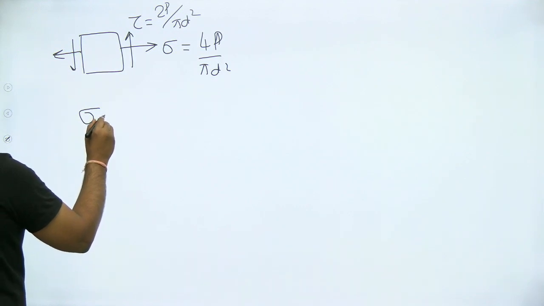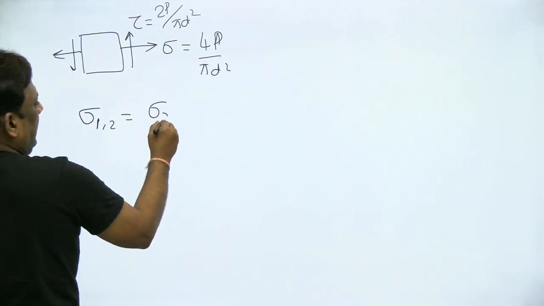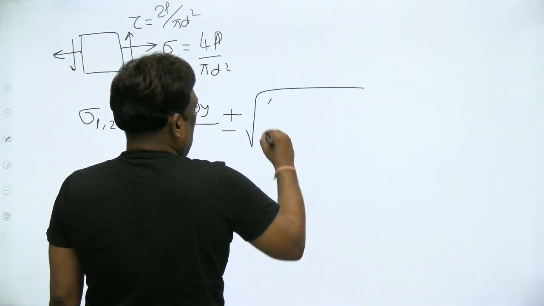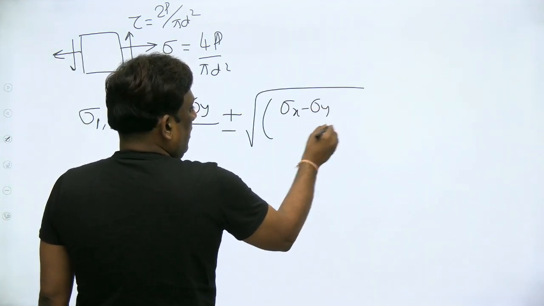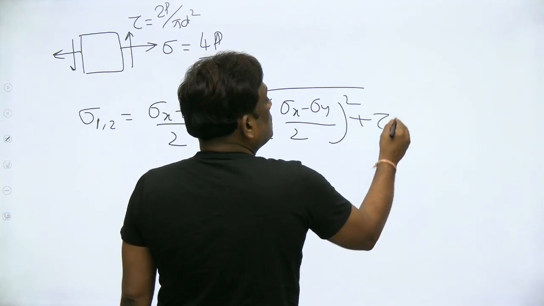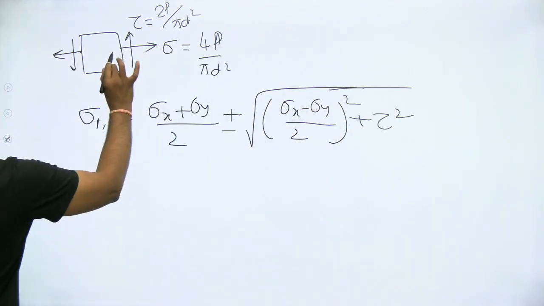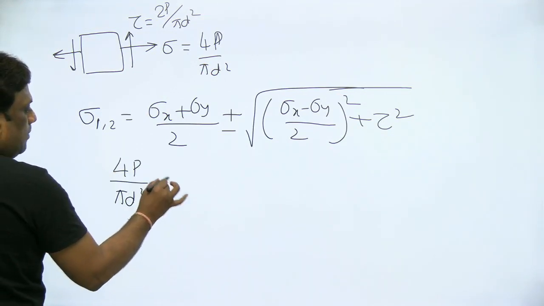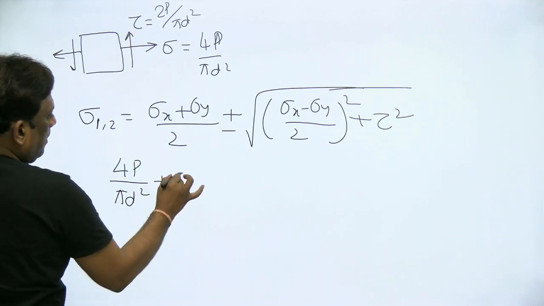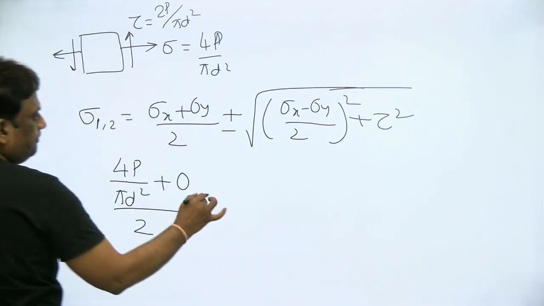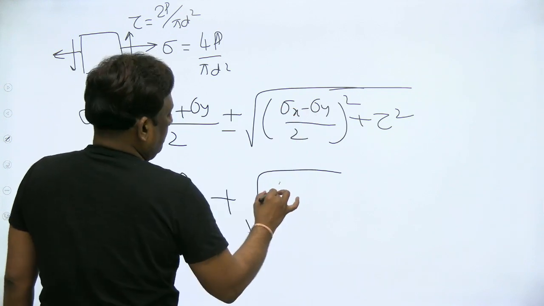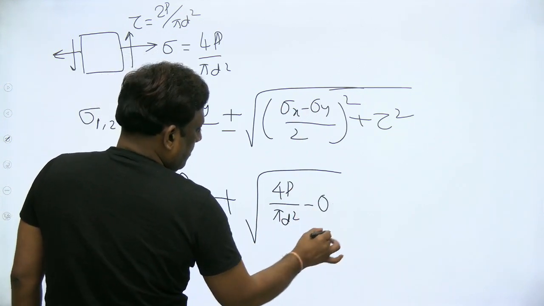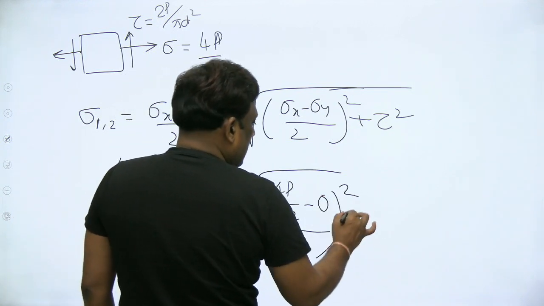Sigma 1, sigma 2 is sigma x plus sigma y by 2 plus or minus the square root of sigma x minus sigma y by 2, whole square, plus tau square. What is sigma x? That is 4P by pi d square, plus sigma y which is 0, by 2, plus or minus the square root of 4P by pi d square minus 0 by 2, whole square, plus tau square.